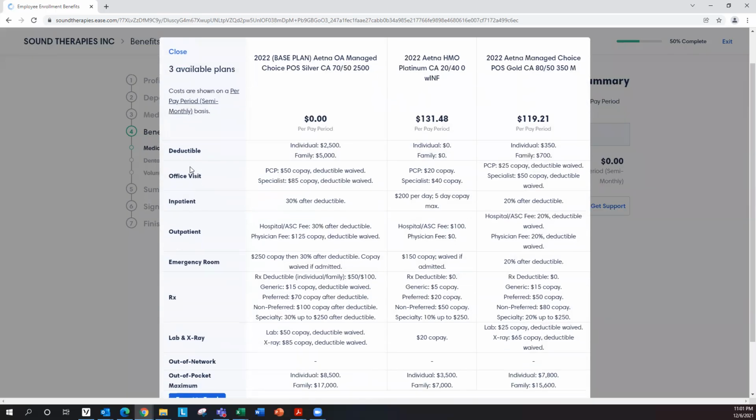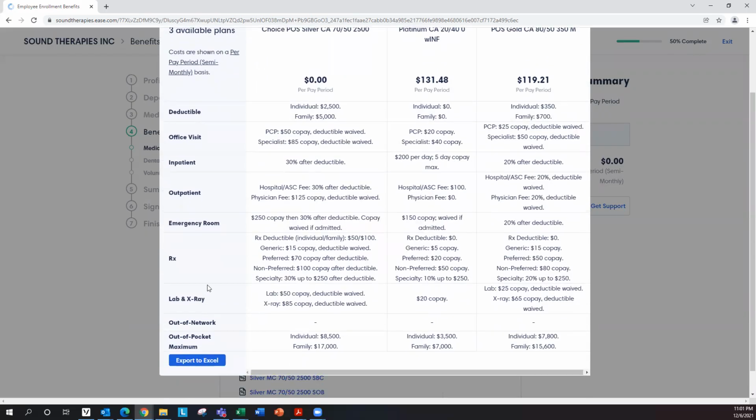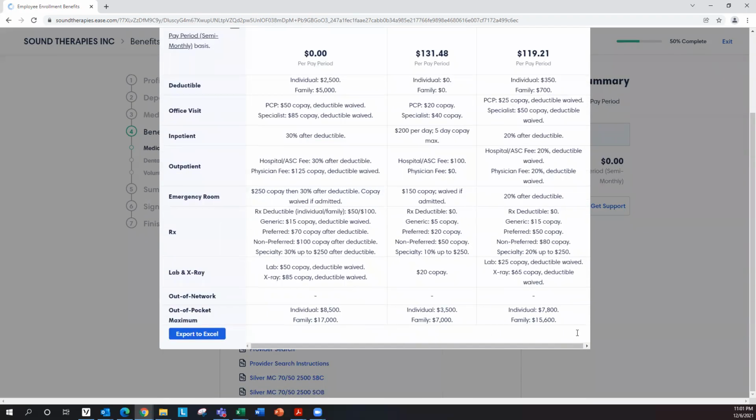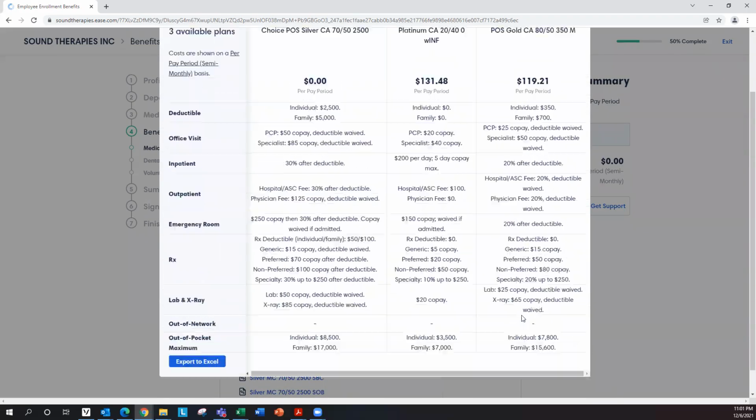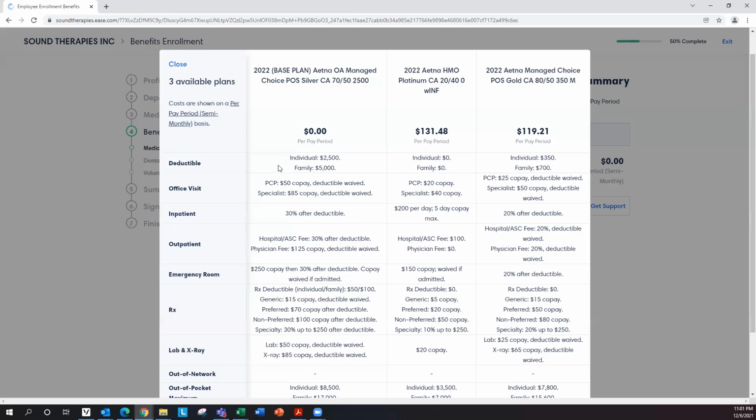And then you also have the core benefits from deductible, office visit, inpatient, outpatient, emergency room, prescription, laboratory, out-of-pocket maximum, so on and so forth. You can also export this to Excel if you want to, or you can move right to left if you have a very small screen. So it will tell you the different benefit summaries for each of the plan.